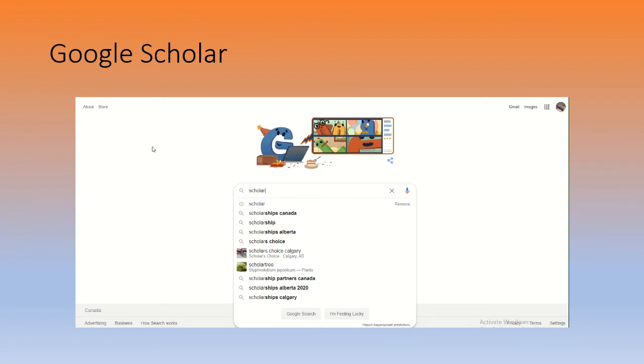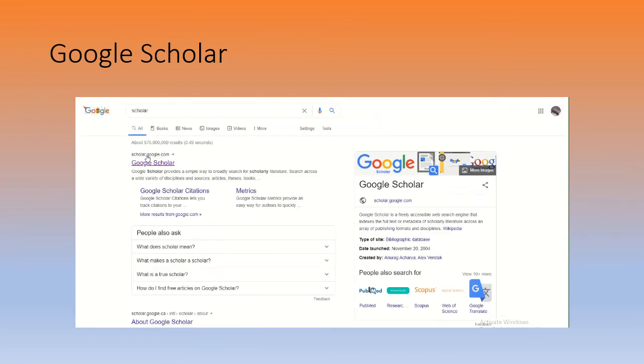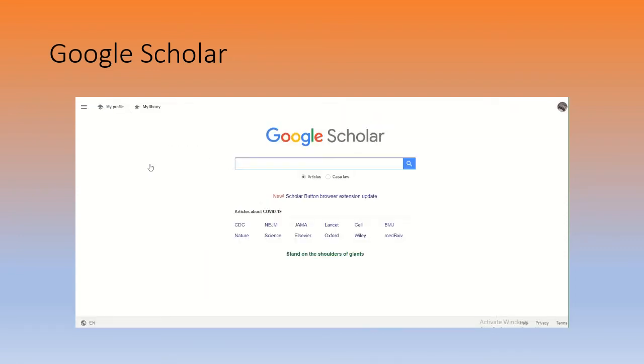So I'm going to try Google Scholar. You can Google Haisla culture just in the regular Google search engine, and it might take you forever. In fact, it probably will take you forever to get results that really are academic and peer reviewed and vetted. So I'm just going to type in Scholar in the Google search engine. It's going to take me to Google Scholar. Just click on it. Now we're in Google Scholar.